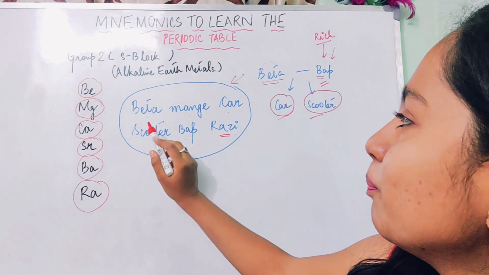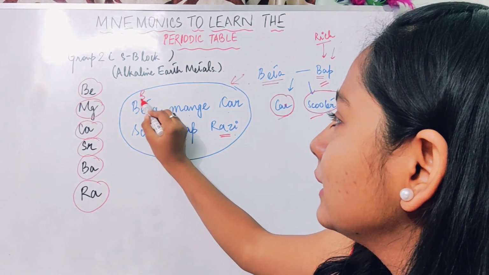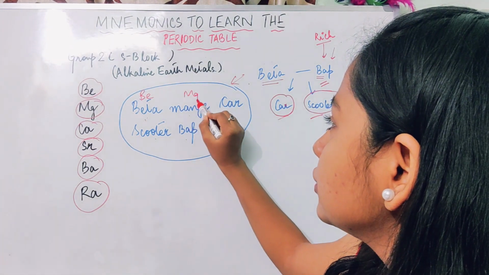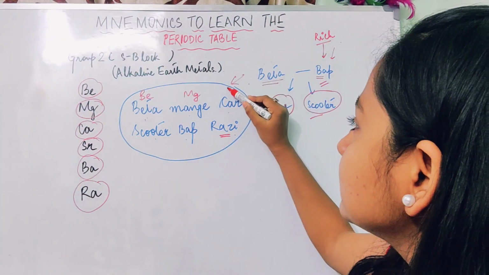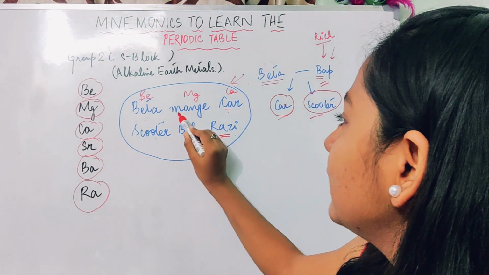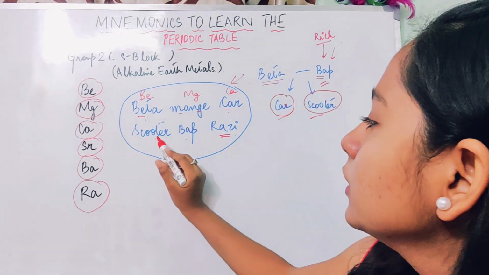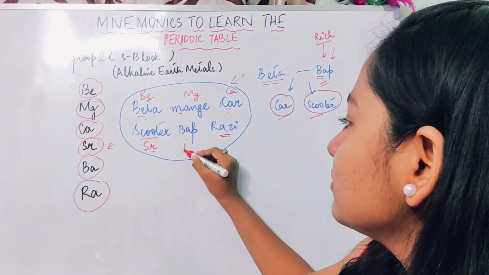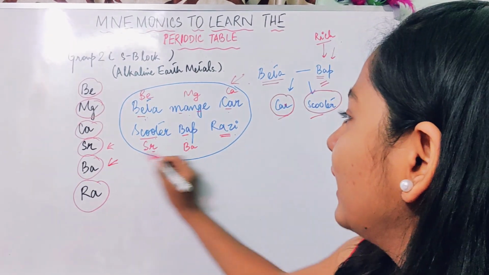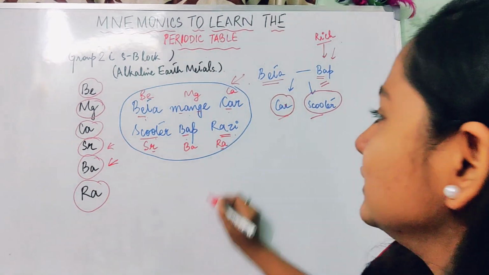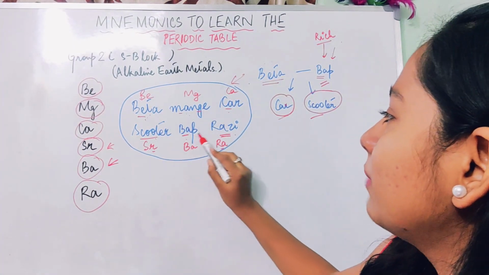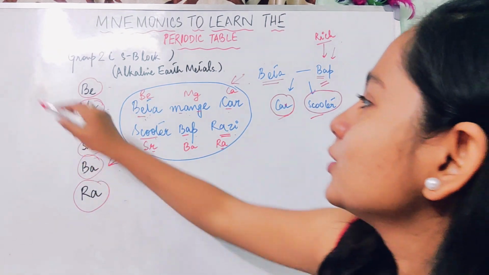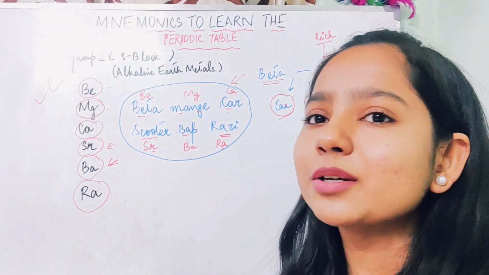Okay. So beta here stands for beryllium, which is Be. Mange stands for Mg, which is magnesium. Car stands for Ca, which is calcium. Scooter stands for Sr, which is strontium. Bap stands for barium. And razi stands for radium. Beta मांगे कार स्कूटर बाप राजी: beryllium, magnesium, calcium, strontium, barium, radium. Okay, so we have also learned all the group 2 elements.